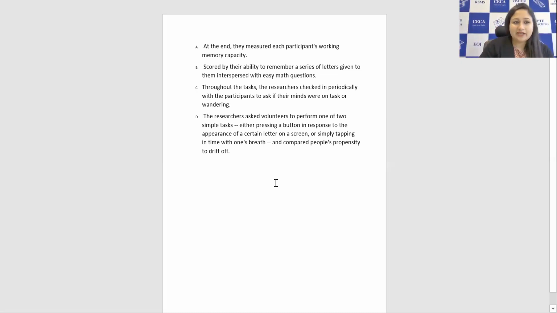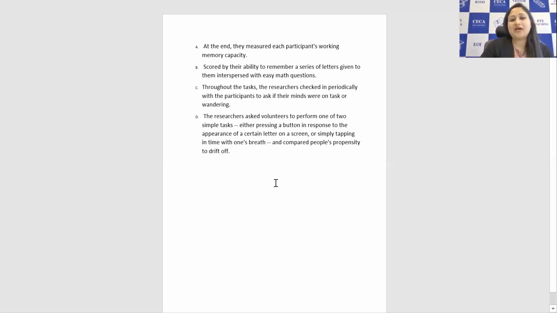Scored by their ability to remember a series. Working memory capacity will be the first sentence, and the last will be scored by their ability to remember a series of letters given to them.